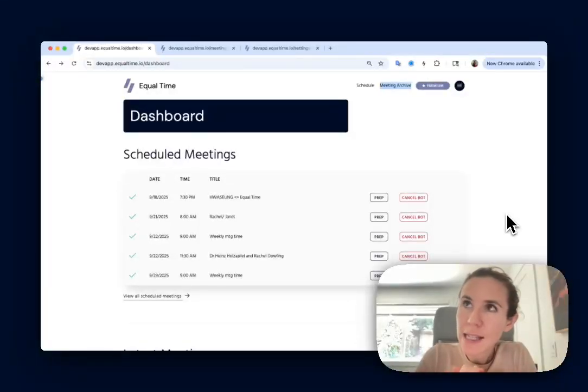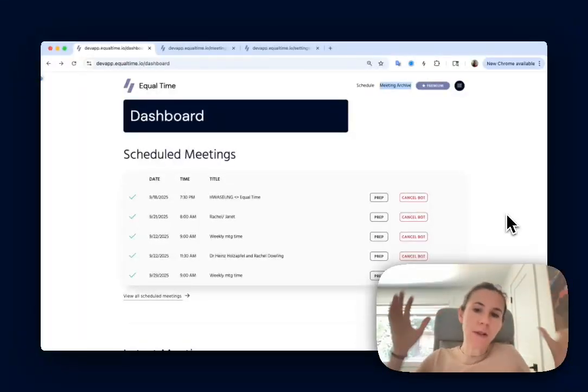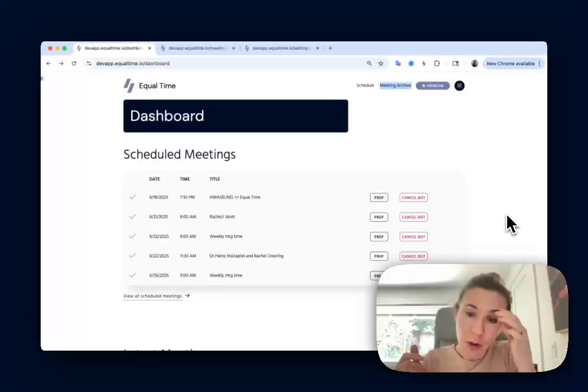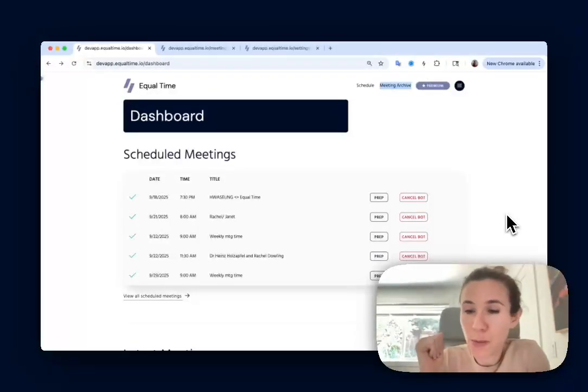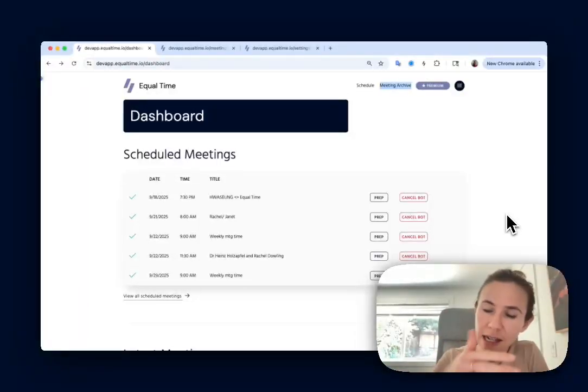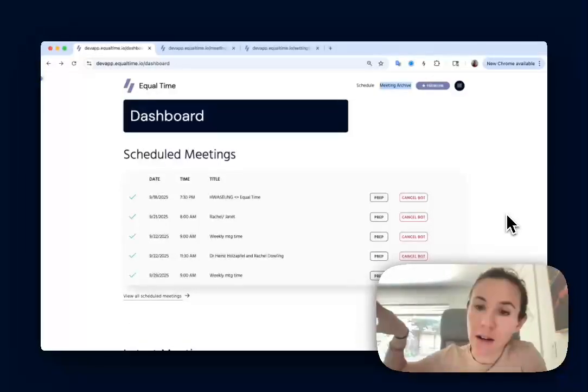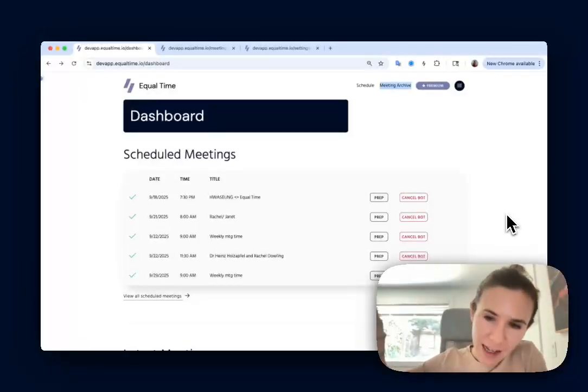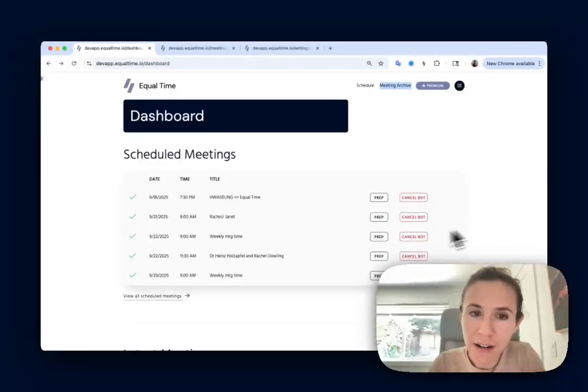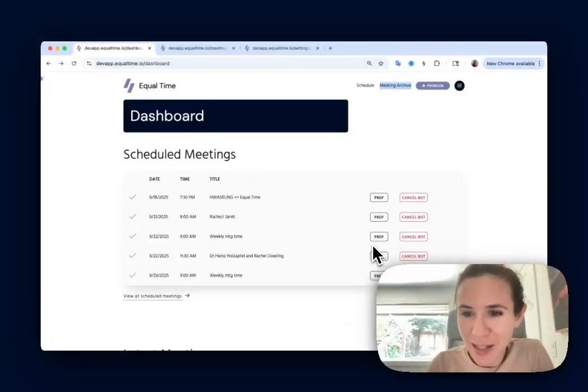So the main ways that I use Equal Time is everything around my meetings. So that means I can use it to help prepare for my upcoming meetings. I can use it to take notes during my meetings, send a follow-up email after the meetings, and store those notes that it took into our CRM so I never lose track of that. So all the copy pasting, all that work is taken care of. So I'm going to show you a little bit of how that works.